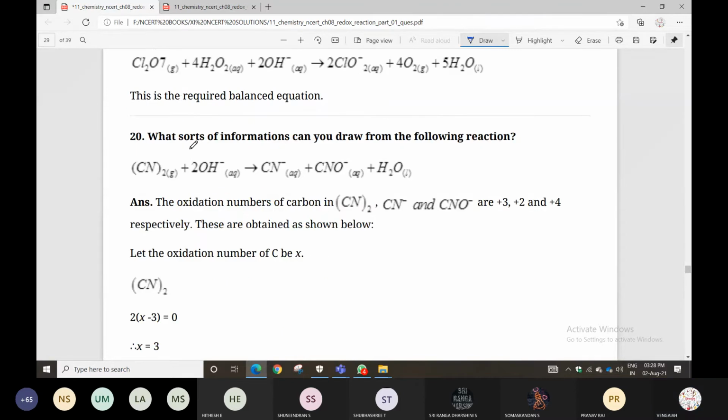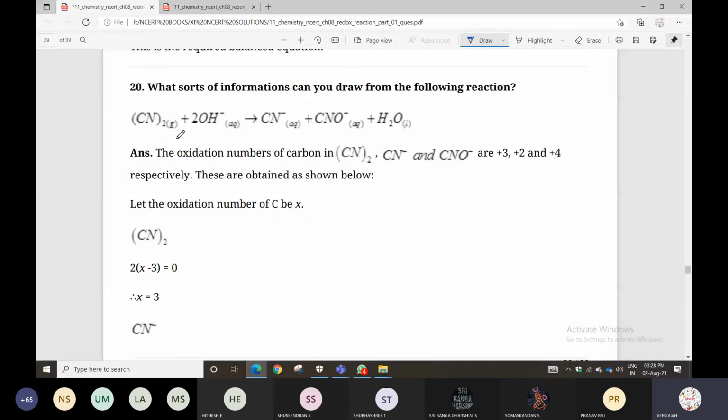What information can you draw from the following reaction? The reaction is given. The oxidation number of carbon in (CN)2, CN minus, and CNO minus; all cyanides are there. What is the oxidation number of carbon alone?